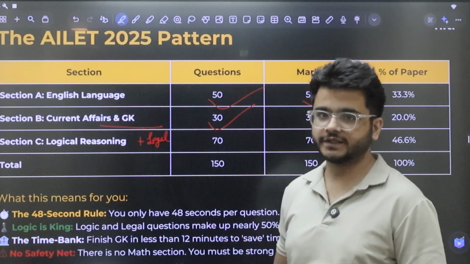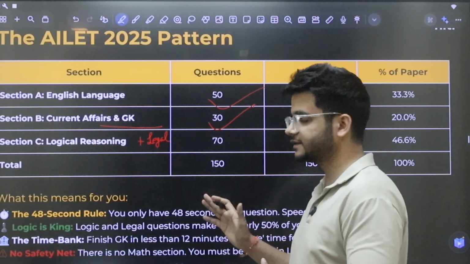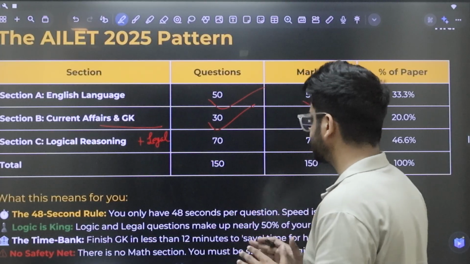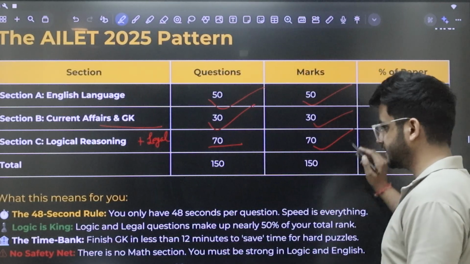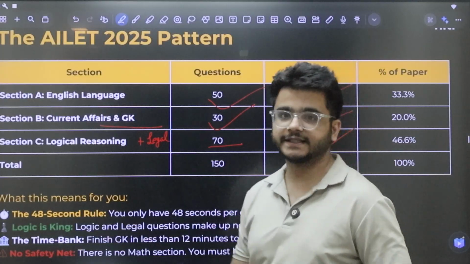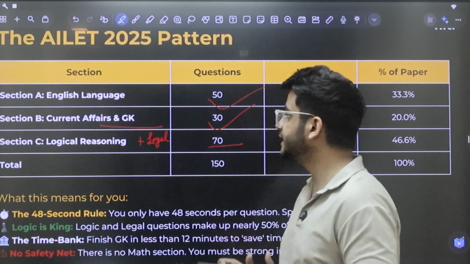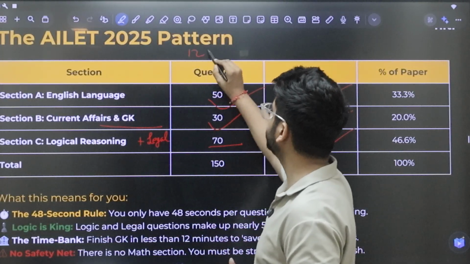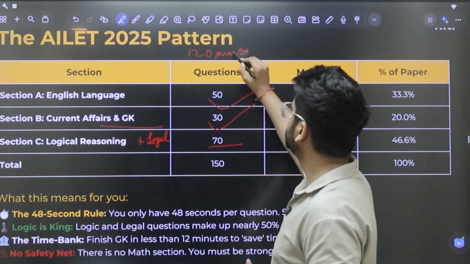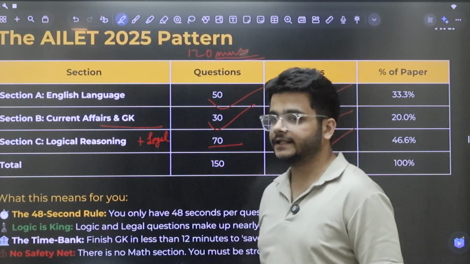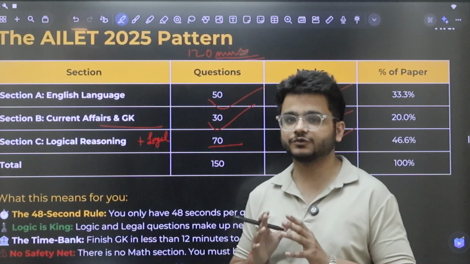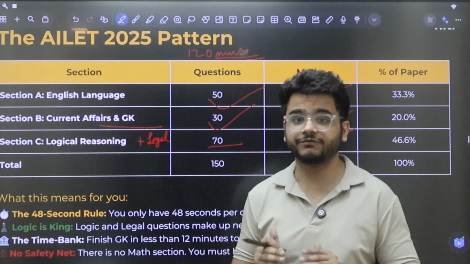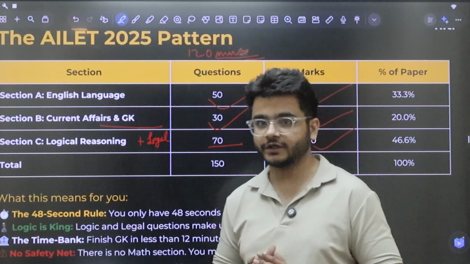So we don't have two separate sections for this particular aspect. So we just have one section. It has 70 questions for 70 marks. So total number of questions is 150 and the duration of the exam is 120 minutes. So that clearly tells us that it is a speed based exam. You have to think fast, you have to solve fast and you have to skip fast. This is the most important part.